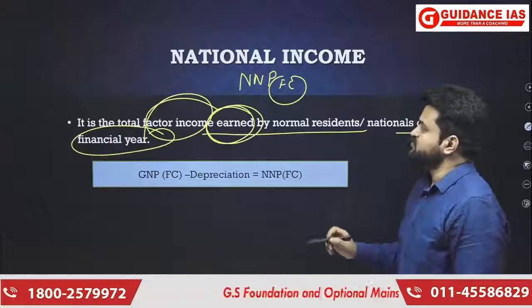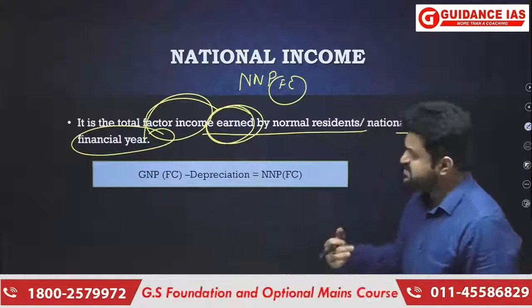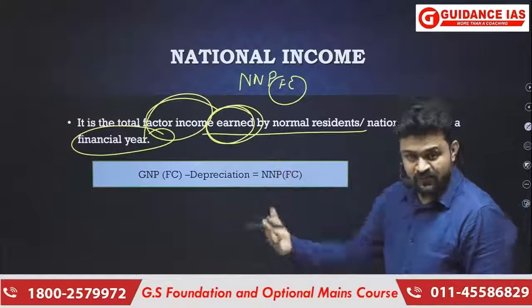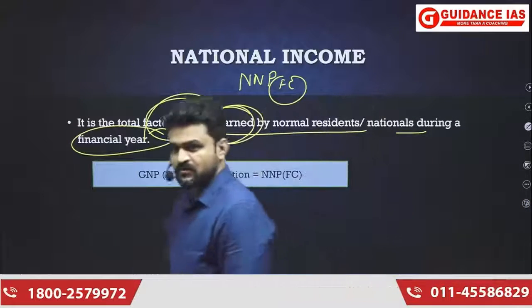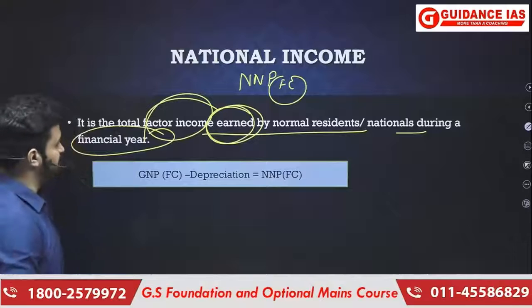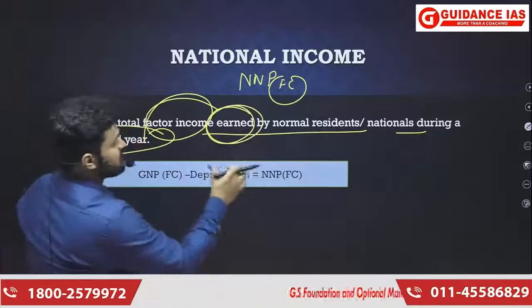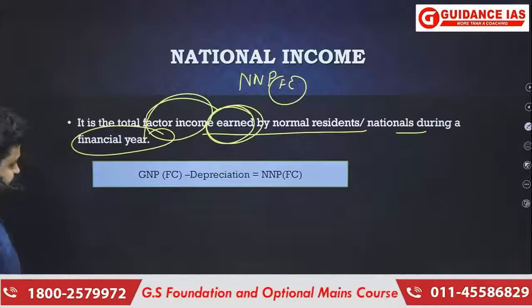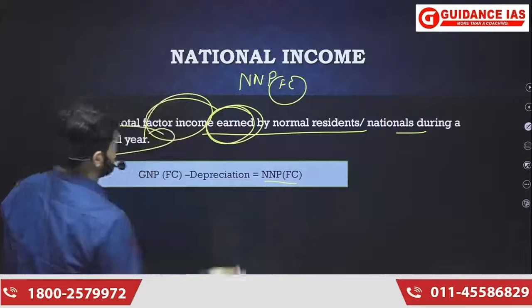Okay, so whether he sends that, whether he transfers, or whether he remits that income or not, that is not the purpose. Okay, it is being earned by a normal resident. Second is, when it comes to net national product at factor cost, what do we do?